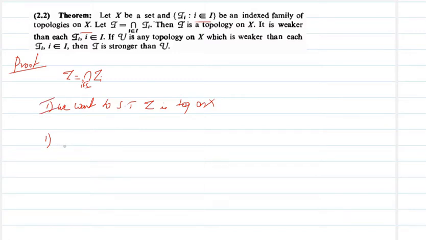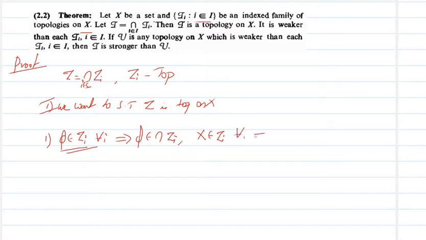We need to show that phi and X belong to tau. Now phi belongs to tau I for every I, because tau I is a topology, which implies the intersection of tau I also contains phi, or phi is contained in the intersection of tau I, because phi is contained in each tau I. Similarly, X belongs to tau I for all I will give you X belongs to the intersection of tau I. That means phi belongs to tau and X belongs to tau.